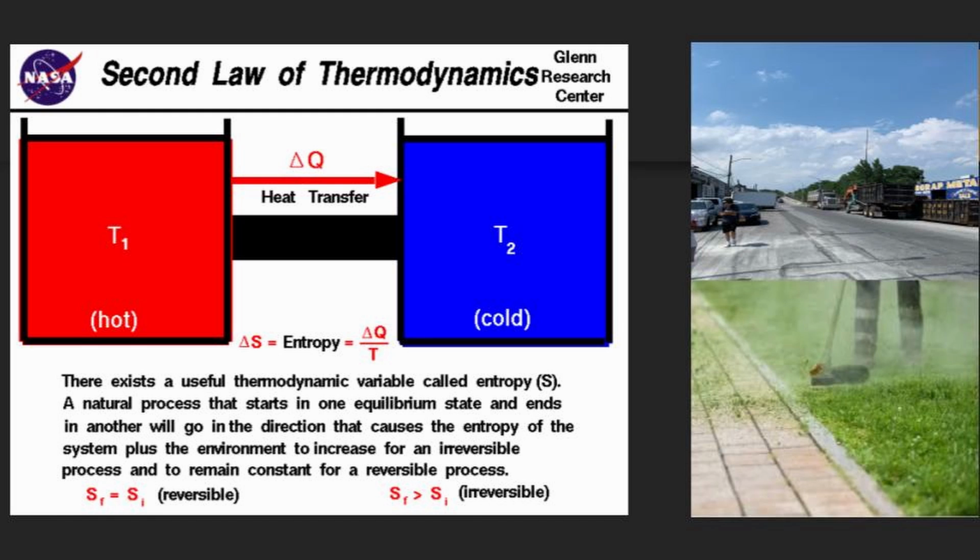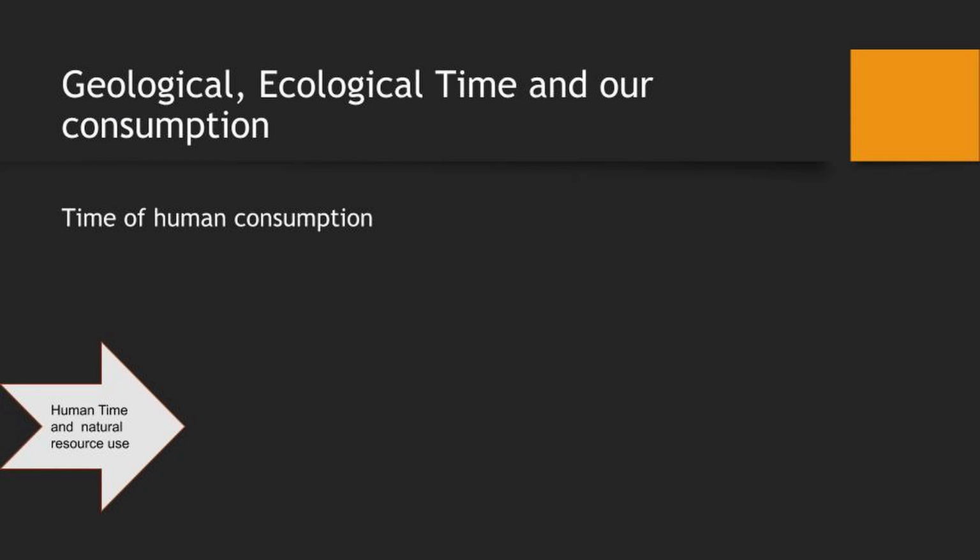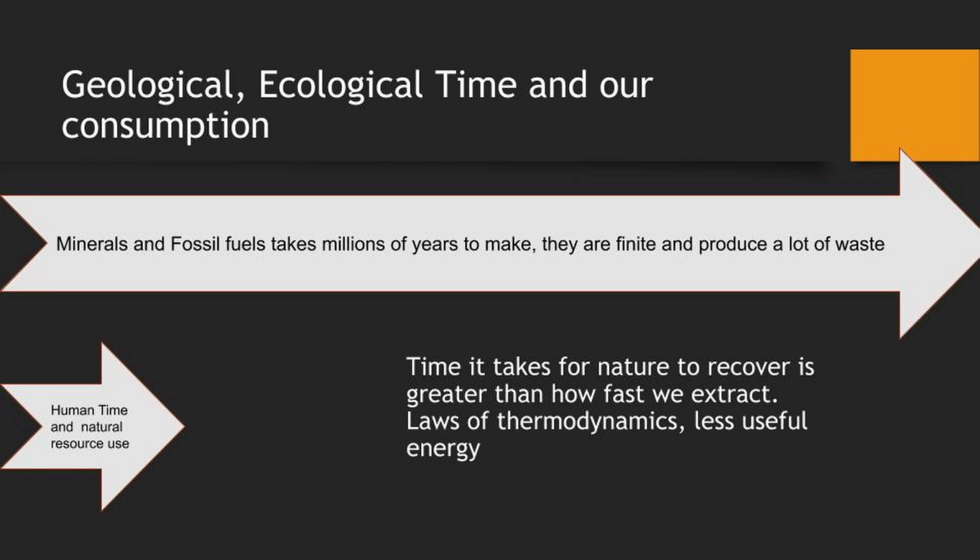Then here you have more energy being used in the system at a faster rate. In those two pictures, that's what it shows. Geological, ecological time, and our consumption, time of human consumption. Human time and natural resource use. So make believe this is the time that we use natural resources and we use energy. So we use energy at a faster rate compared to minerals and fossil fuels, which take millions of years to make. They're finite and produce a lot of waste. This has to do with the second law of thermodynamics.